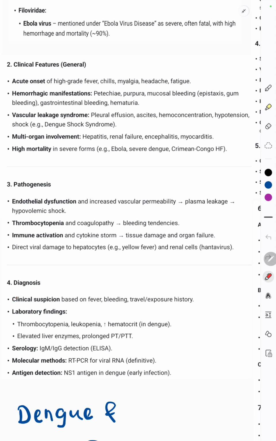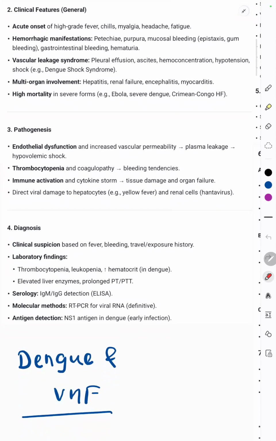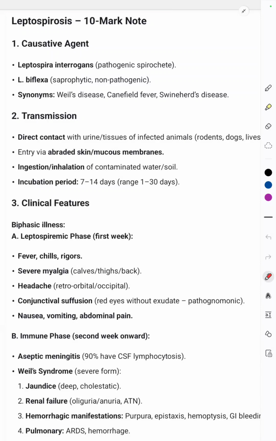Diagnosis is by clinical suspicion based on the bleeding manifestations, and laboratory findings will show thrombocytopenia and increased hematocrit in case of dengue. Elevated liver enzymes are seen in case of yellow fever, prolonged PT and aPTT can also be seen. And then serology, IgM, IgG, ELISA, molecular methods for viral RNA, that is RT-PCR, and antigen detection in case of dengue is NS1 antigen. And leptospirosis.